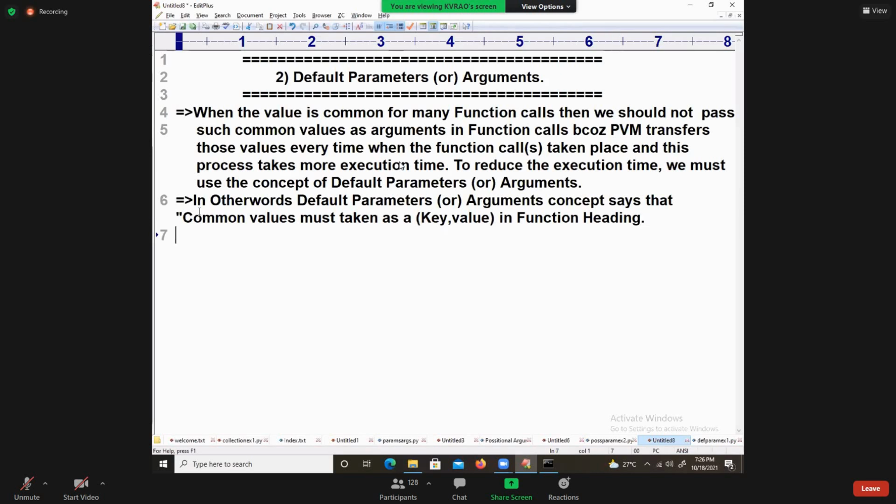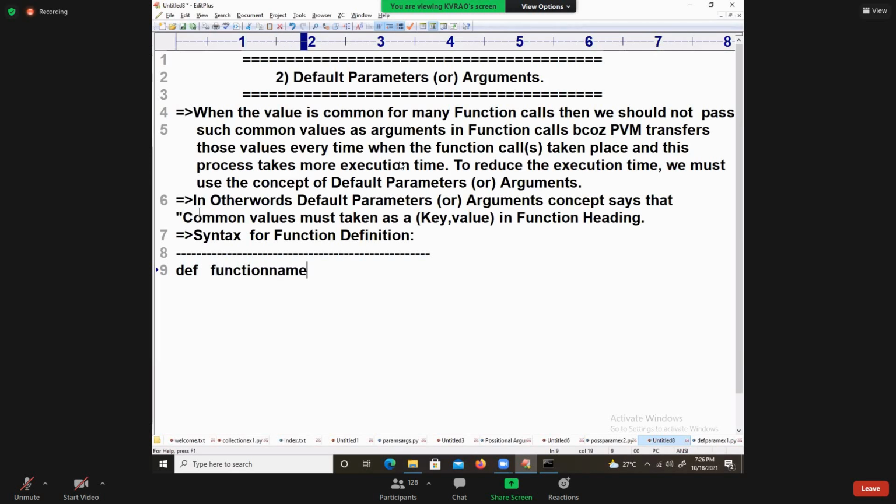Okay, how is it taken? I will give you the syntax. Now I am taking the syntax for function definition only. Function heading matters; a function call is not important. Only the function definition is important here. def, function name.